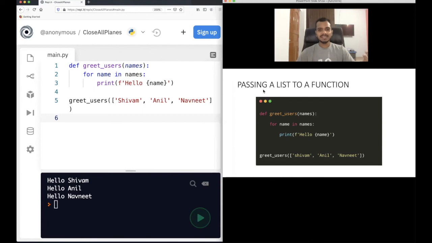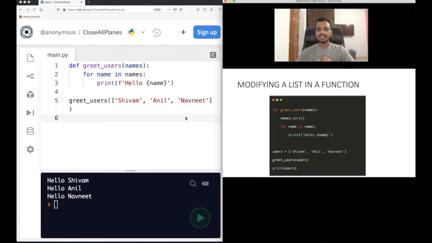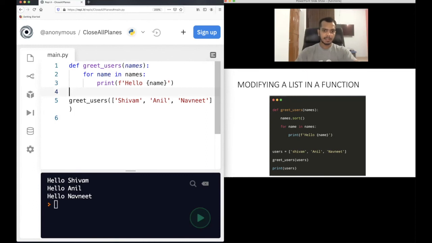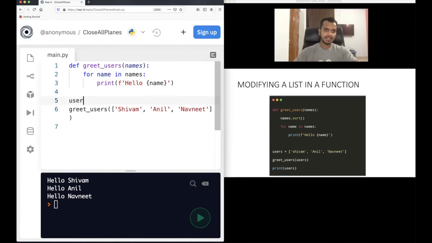Now this is very interesting: modifying a list in a function. Let's say you want to modify a list. Another way of doing this is that you don't need to provide the input here itself. You can also do something like this: let names equal to this. It's not that the names here and the names in the function should be the same. You can write this as users also. Let's use names first and see the output.